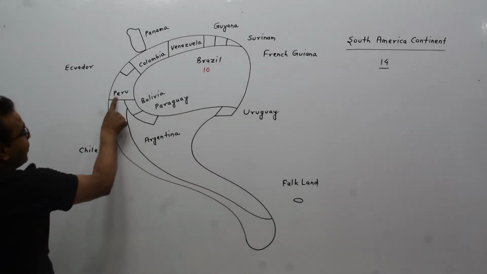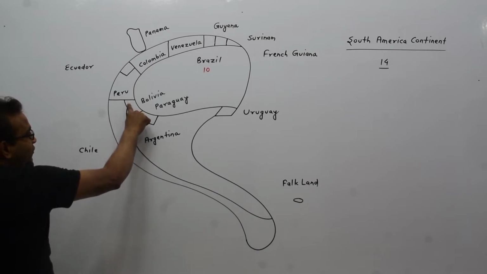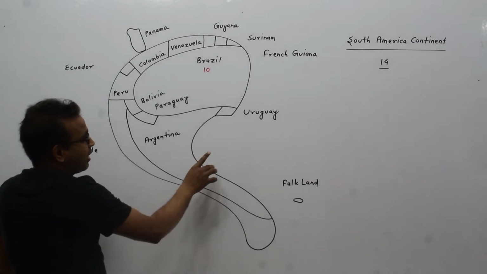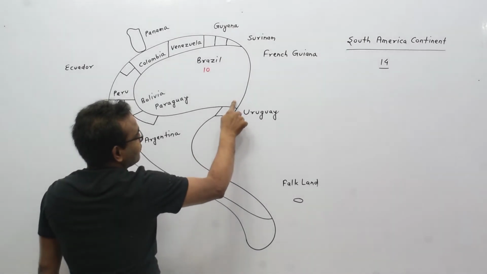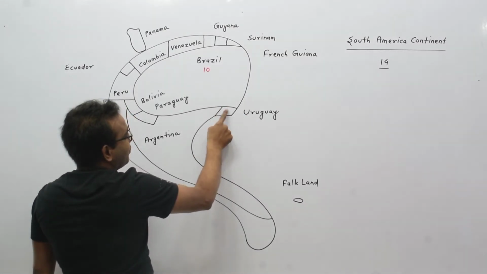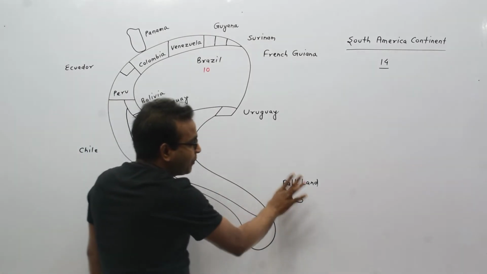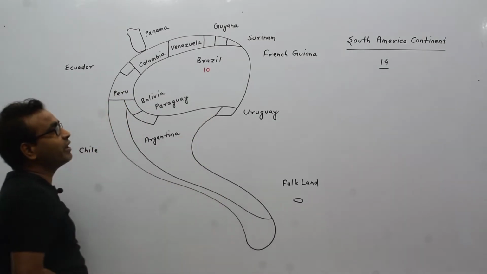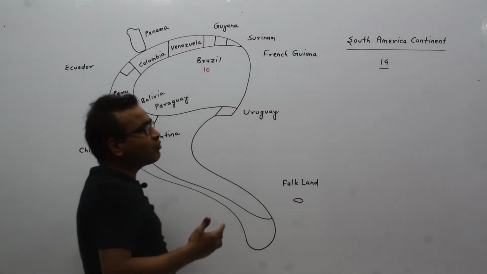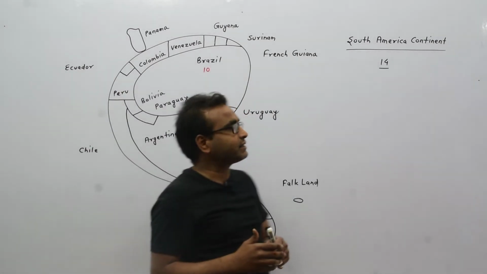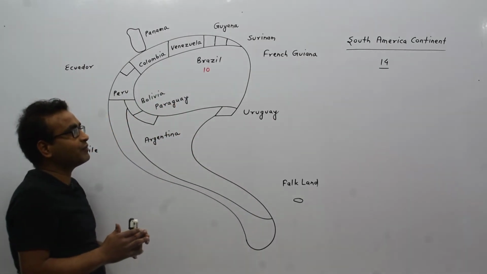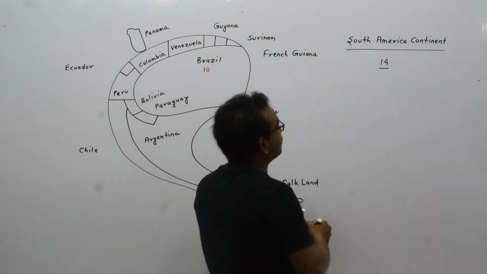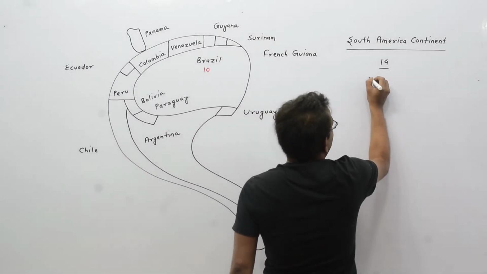Chile touches Peru, Bolivia, and Argentina. Uruguay touches Brazil and Argentina. And Falkland is the only island country of the South America continent. Right now I am going to discuss the capitals of the countries of the South America continent.